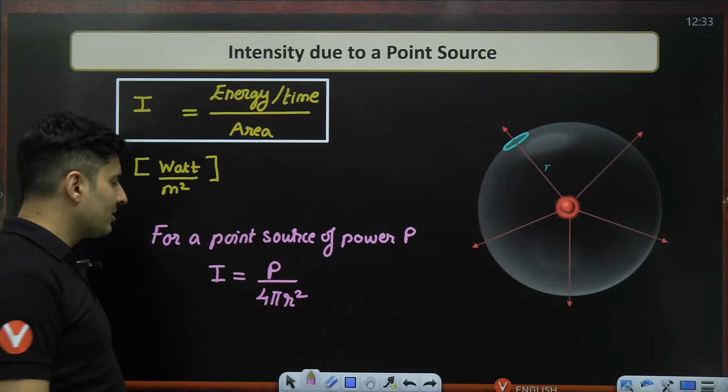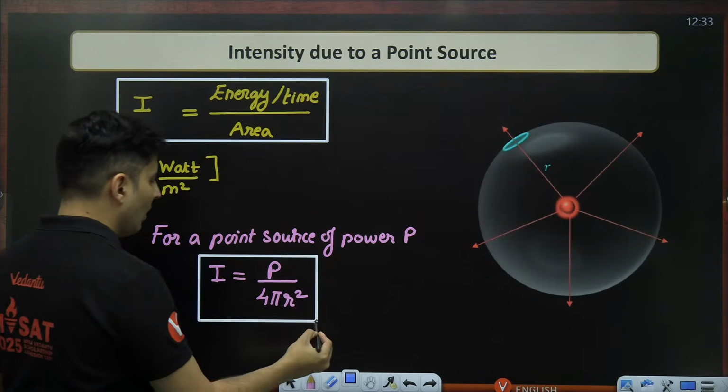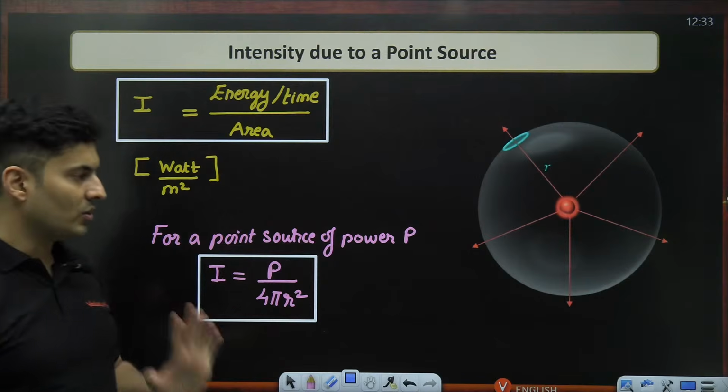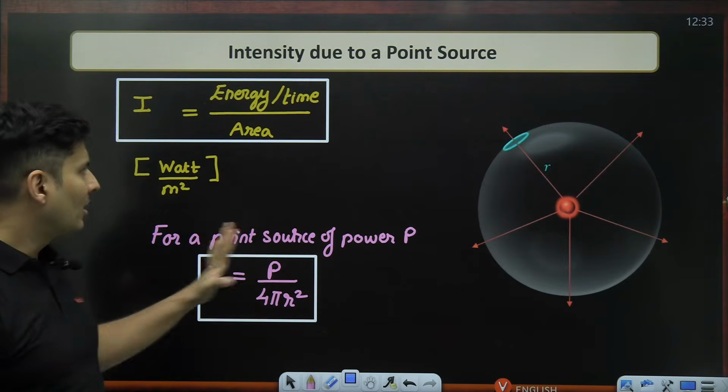So P by 4 pi r square will be the intensity of that light due to a point source. This is how you can think about it.